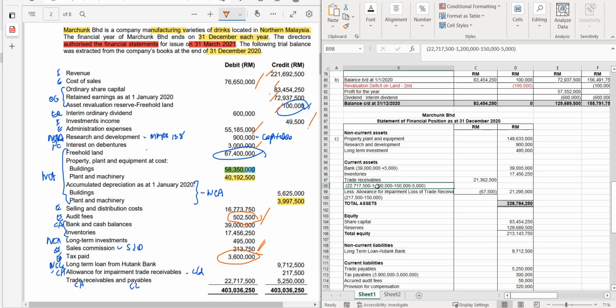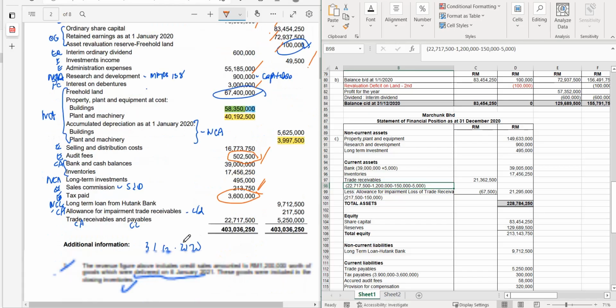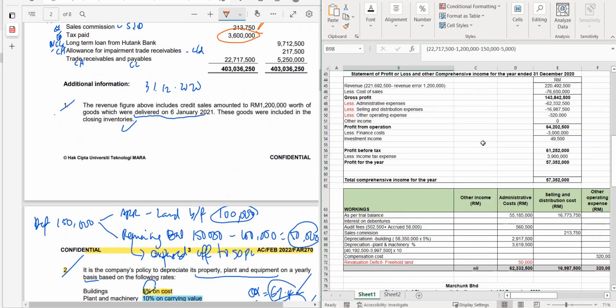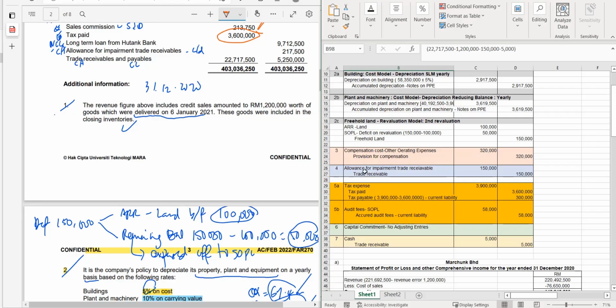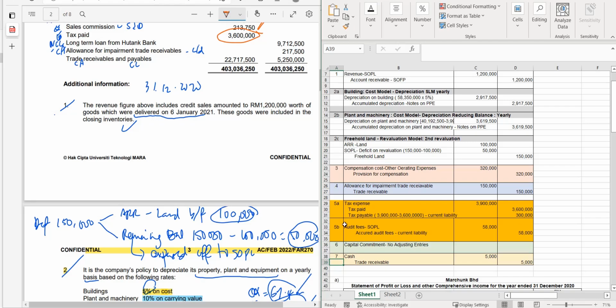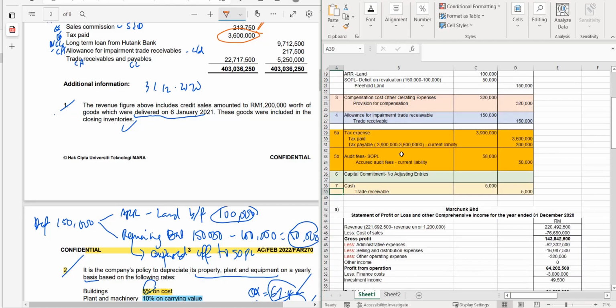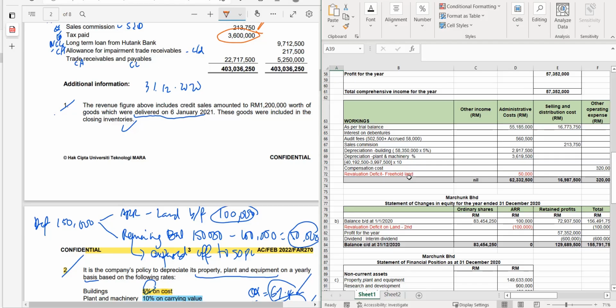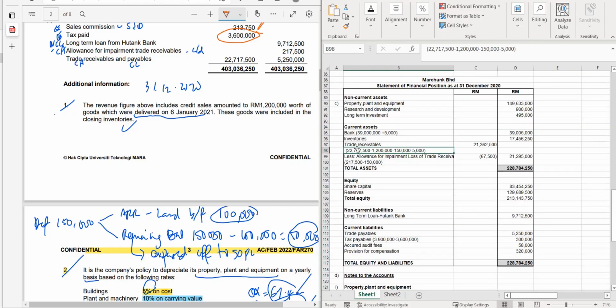This one, the first one is the revenue error. The second one is the item we have adjusted much earlier, 150,000. I think you are aware of this, allowance for impairment here. And the last one is item number 7 because of the wrongly recognized cash revenue as credit revenue, right? So those three items here, number 4, number 7, and number 1, are the ones that affect your calculation of trade receivable.